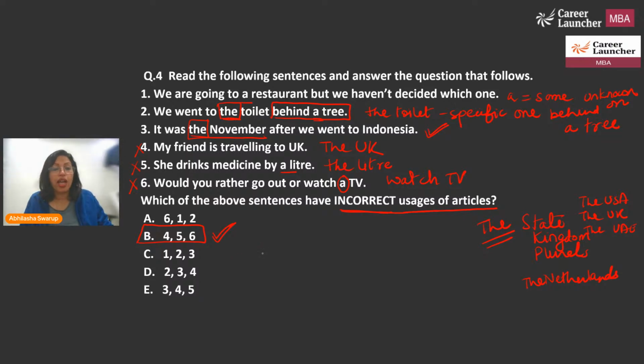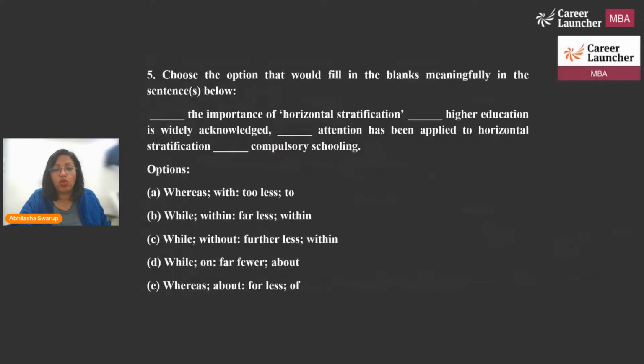I hope you got that. See, in ZAT, articles, prepositions, these are tested by the dozen. So if you do know them, see, I've used by the dozen, right? So if you know these articles and prepositions well, then in this exam you will do those 2 grammar questions very easily. So there's no harm in knowing your articles and prepositions. All right. Let's go to the next one.